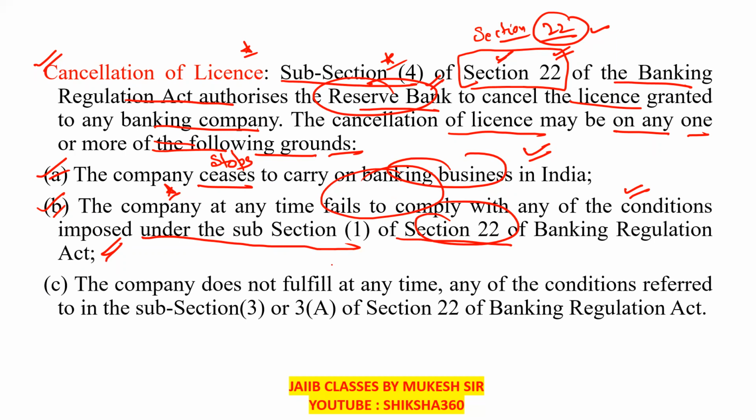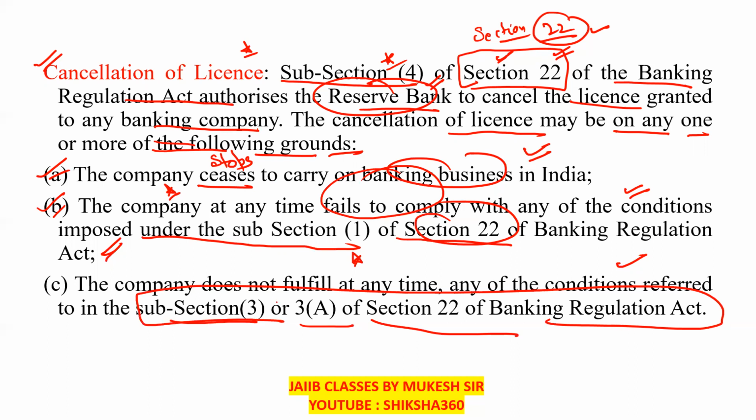The third one is that the company does not fulfill at any time any of the conditions referred to in subsection 3 or 3A of section 22 of the Banking Regulation Act.